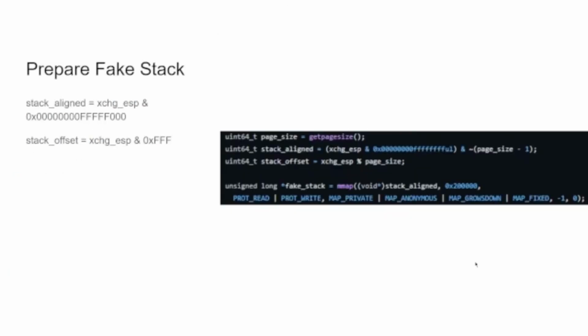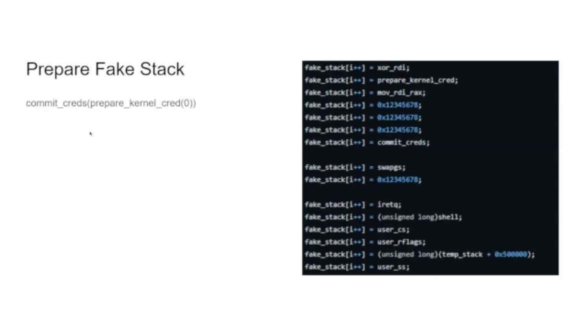The next part of this is preparing a fake stack. So exchange ESP, the function itself, is expecting a proper stack, or it's not expecting it, but we have to give it the proper stack so that it doesn't error. So this requires us aligning our fake stack along this offset or mask, and then we have to get some offsets, but not specific to our needs.